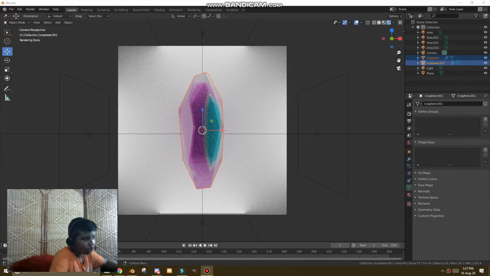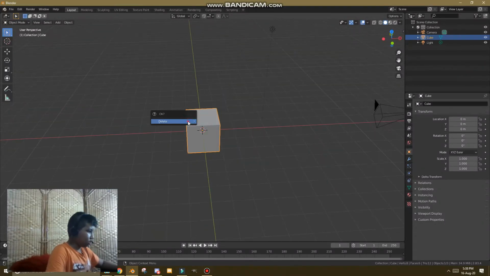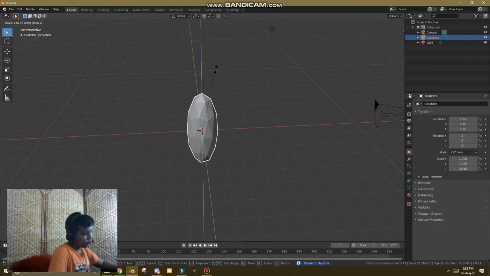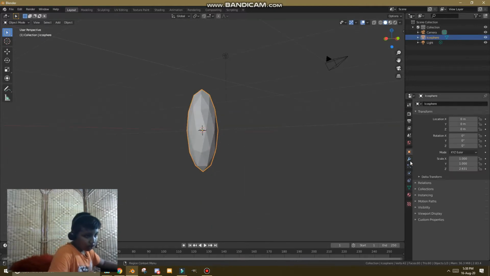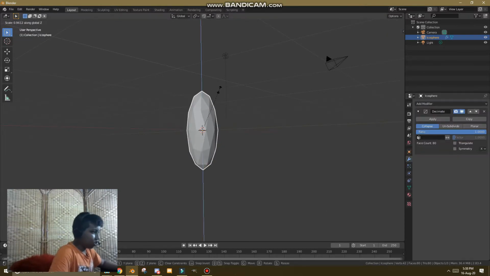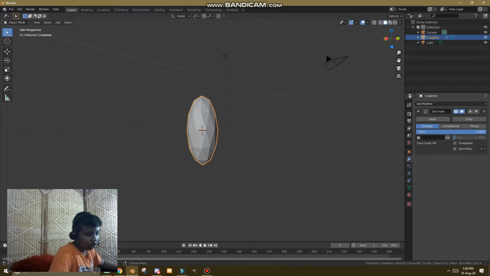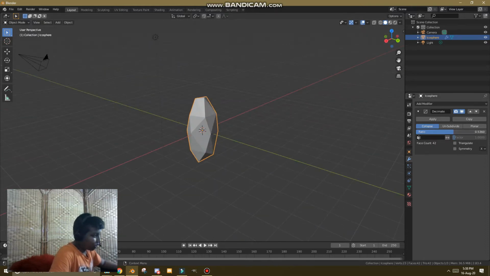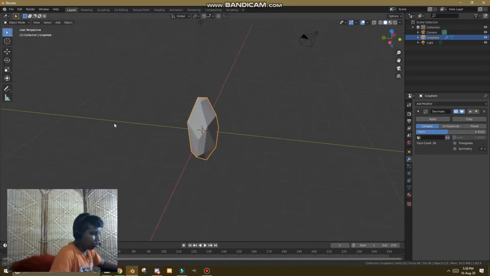What's up guys, today we're gonna be learning how to make these kind of crystals in Blender. So let's begin. First, add an icosphere, scale it up, add a decimate modifier, decimate, scale it down a bit actually, and this looks good to me. Maybe scale it down a bit more, yeah, now it's better.